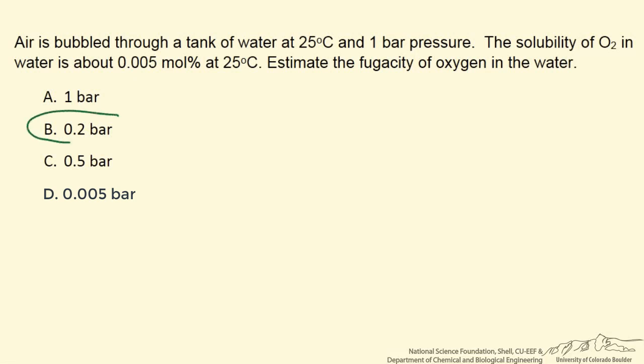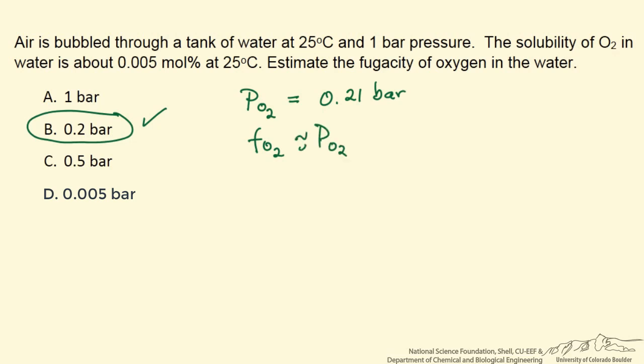You selected 2/10 of a bar, and indeed that's approximately the correct number. It's just an approximation of the answers. This is closest to the value we expect because the partial pressure of oxygen in air at 1 bar is about 0.21 bar. And at these low pressures, 1 bar, the fugacity of oxygen is approximately equal to its partial pressure.